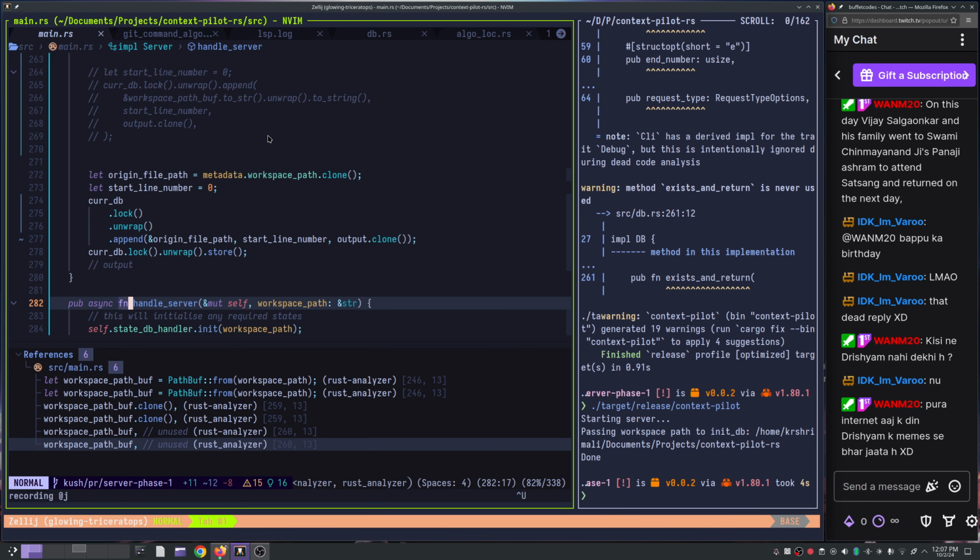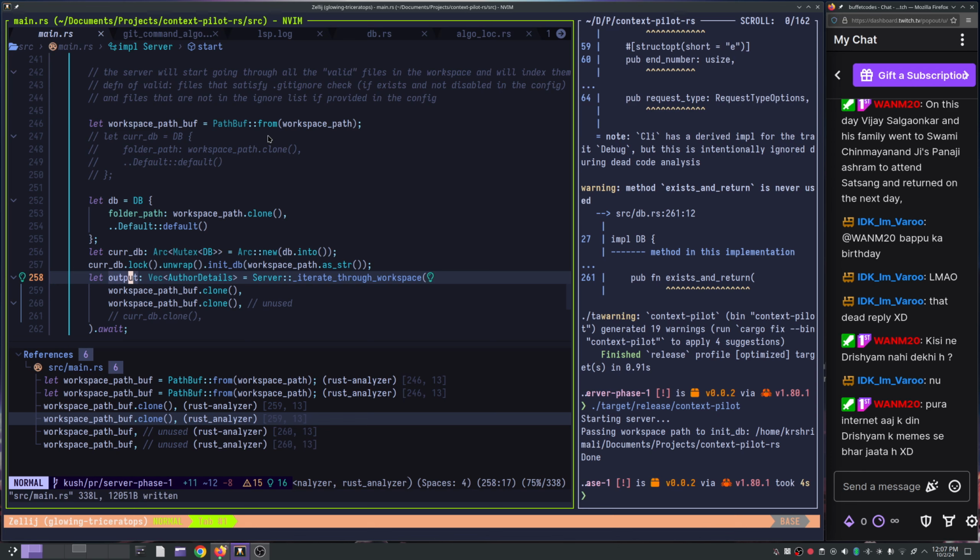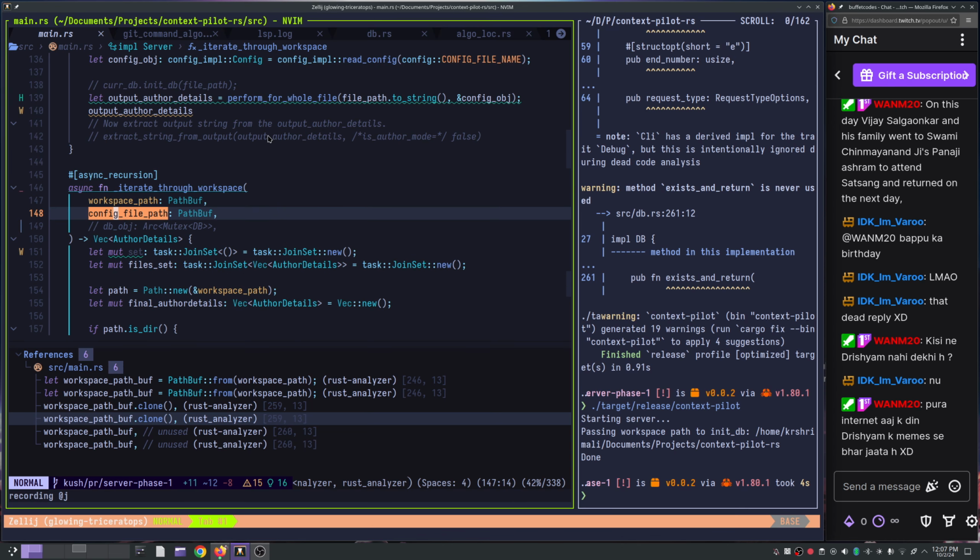But what is more important is that I once go to iterate. Okay, where is the function? Yeah, there you go, right? This one.